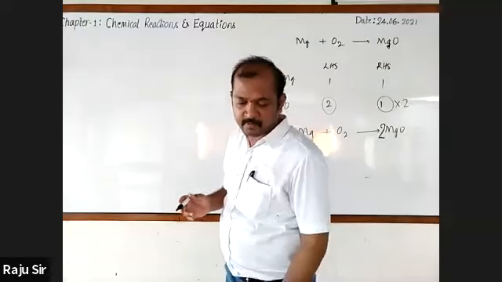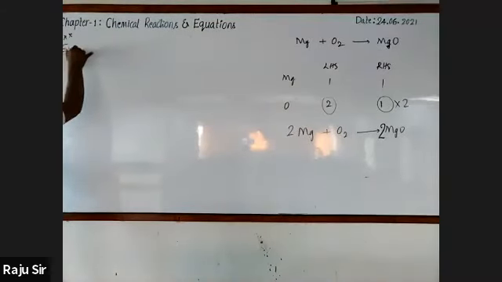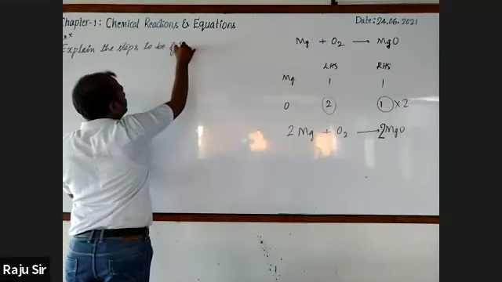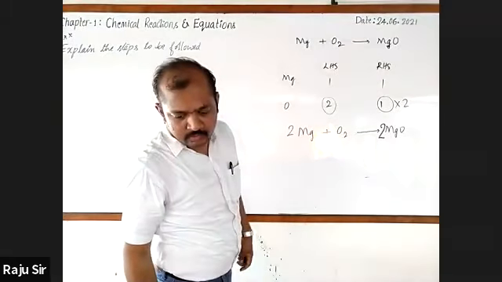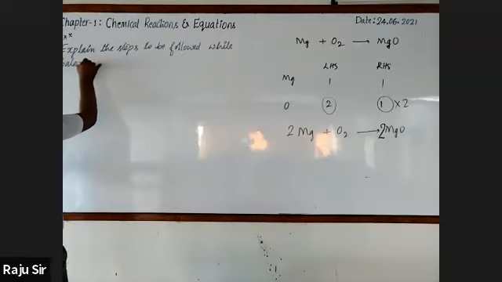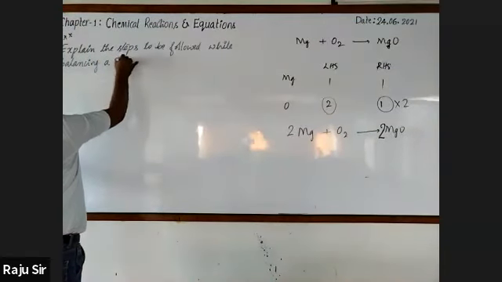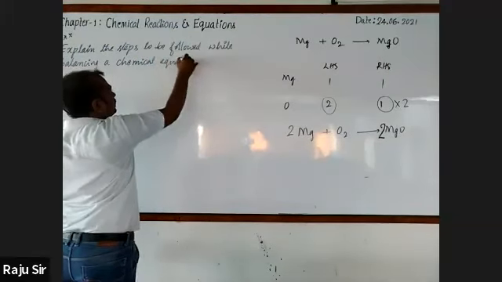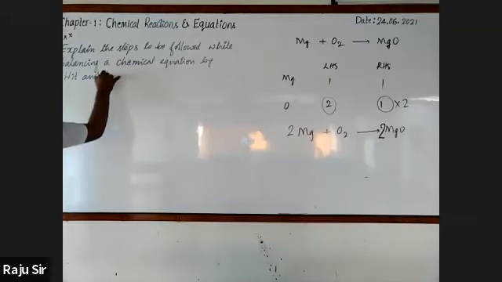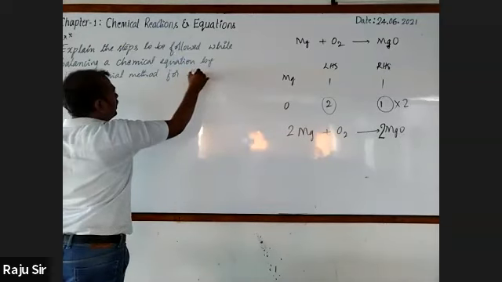Right now, explain the steps to be followed while balancing a chemical equation by hit and trial method for the reaction.